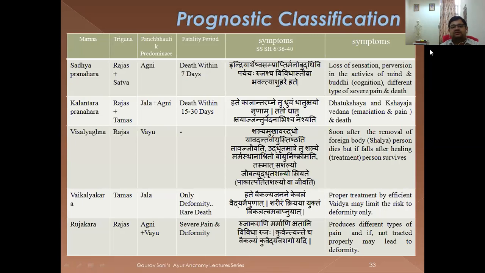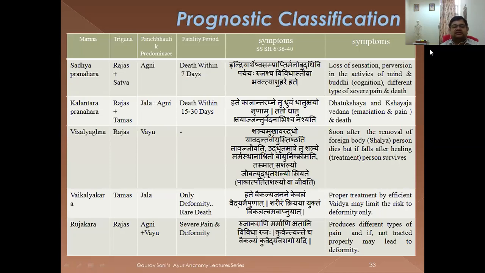So, that is Sadyahpranahara. On the Triguna basis, it will be Rajas and Sattva. Panchabhautik predominance, you can see it is Agni, death within 7 days. And some specific symptoms are given in some other reference in the same chapter. So you can see loss of sensation, perversions in the activities of mind and buddhi, cognition, and different types of severe pain and death. Sloka you can read it. Indriyarth samprapti mano buddhi raya rujas vivid tirva bhavanti asuhare ate. So either you learn the sloka or you can learn the meaning also, but remember the reference.